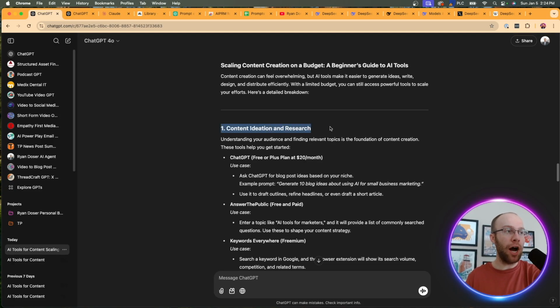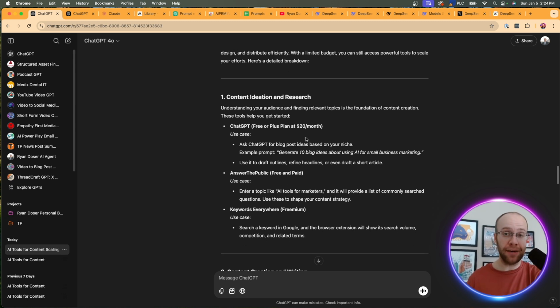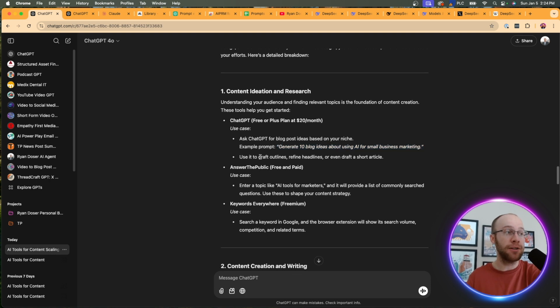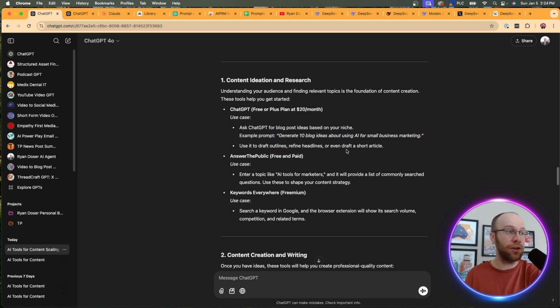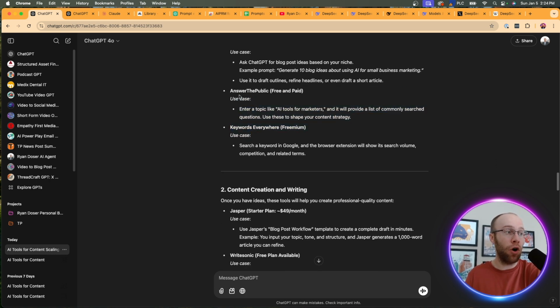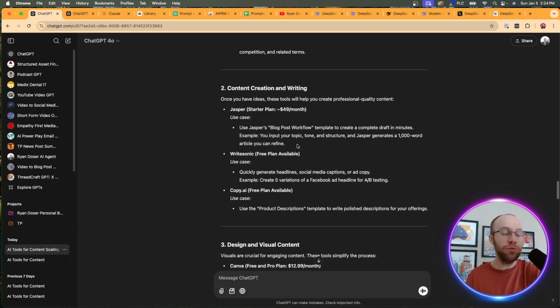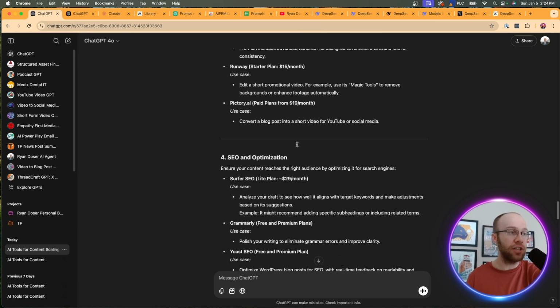It still broke it out by categories like it did at the very beginning, but what I noticed right away that's different, that would be very helpful to new users of AI tools, is they break down a use case. So in this example, it's showing me how I should use ChatGPT for content ideation and research. It's saying ask ChatGPT for blog post ideas based on your niche. It even gives an example prompt. Use it to draft outlines, headlines, etc. Then it's giving me use cases for all these other tools, right? It gives me a use case for every single AI tool that it mentions.